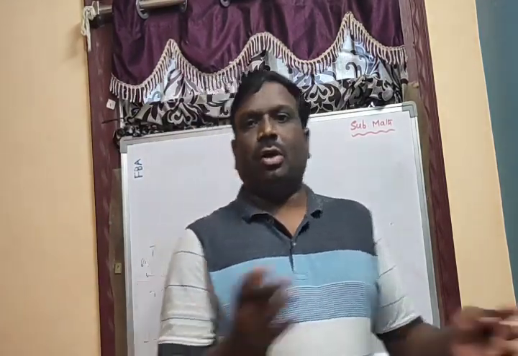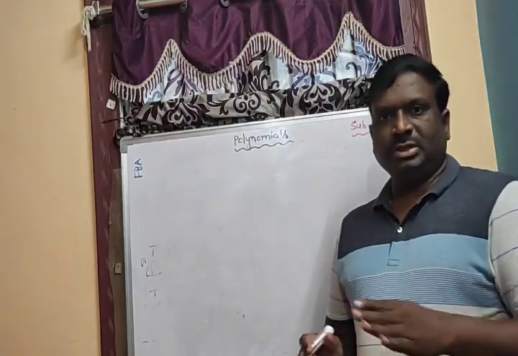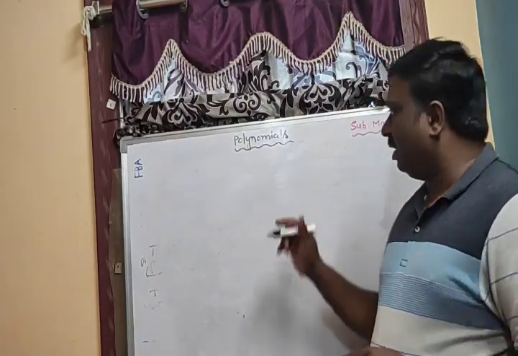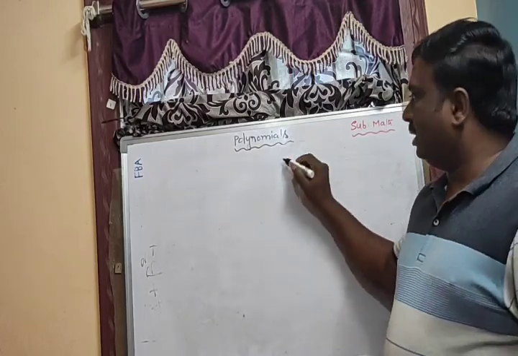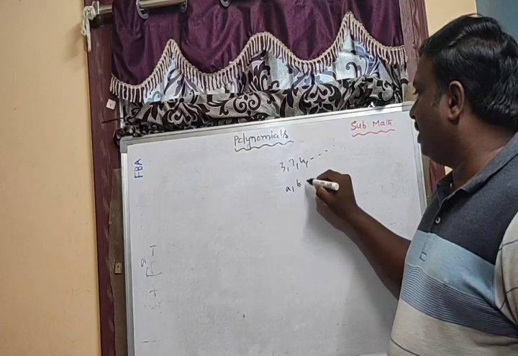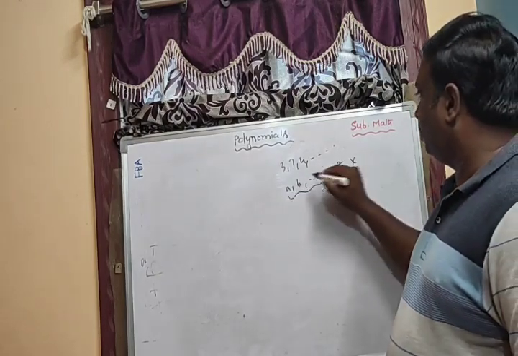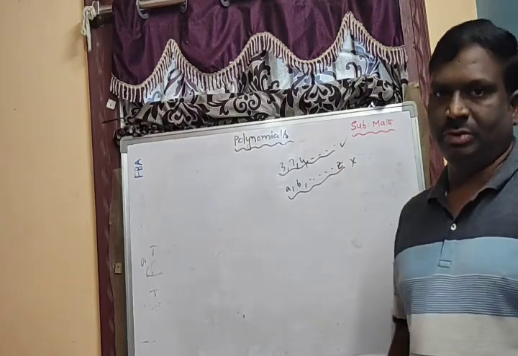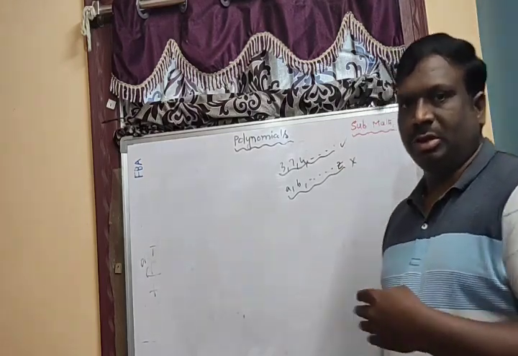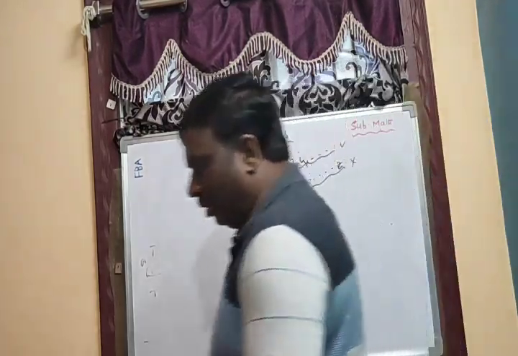A constant has a fixed value. Fixed value means we can take it as numerals, that is 3, 7, 4. These are all constants. Variables we can take from A to Z, with no fixed value. A constant has a fixed value. Already you know about these terms and definitions. So now I am going to the polynomial definition.